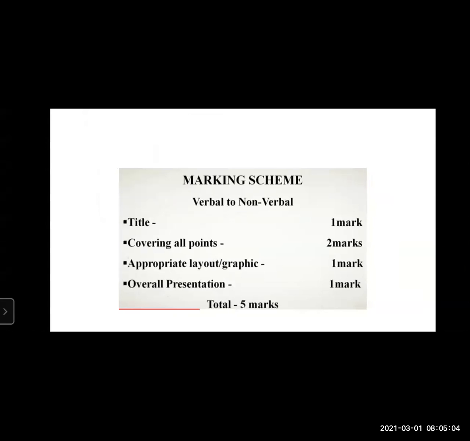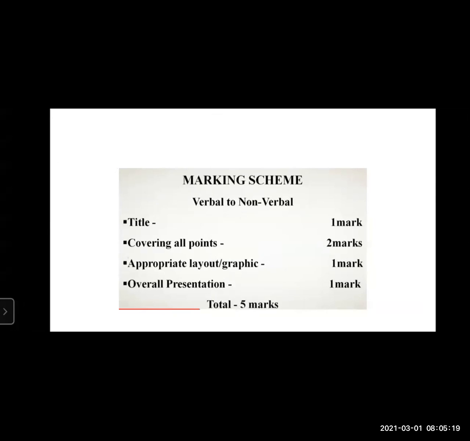Now the marking scheme for this topic for verbal to non-verbal is the title, which you will score 1 mark, which is very important. If you're covering all points, you will score 2 marks.